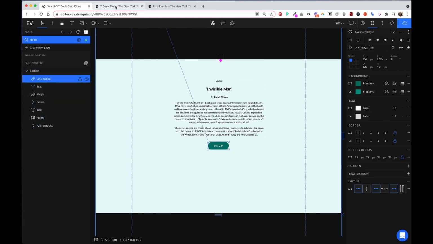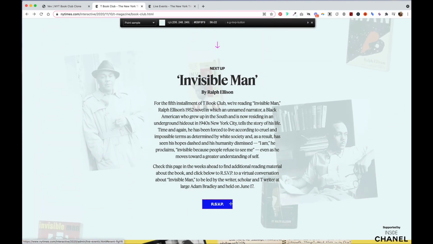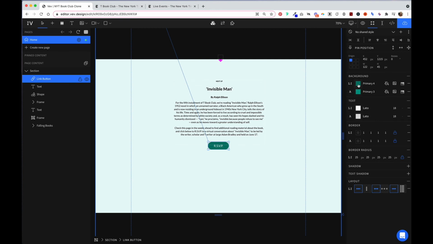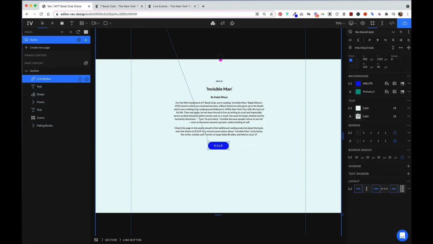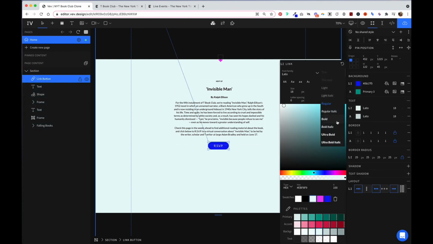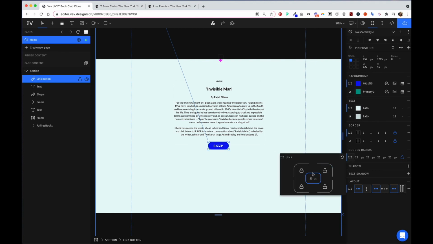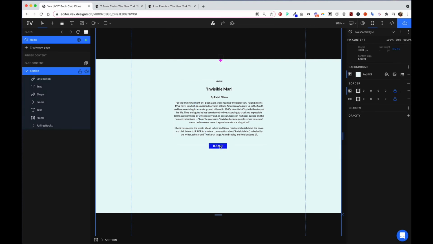And we want to capture that blue color. So let's get our color picker and grab it. And we'll add it here. And we'll make our text bold. And then we need to make it more of a square button than a round one. So we'll click on this border radius and we'll make this 0. Whoops. And unlock that. So now we have our button here.